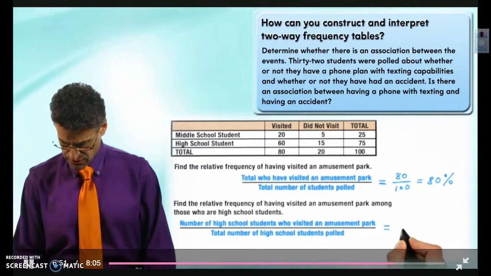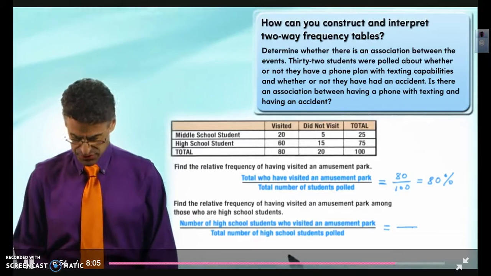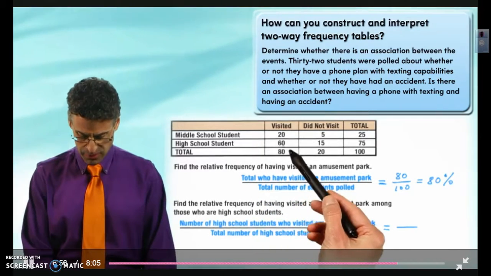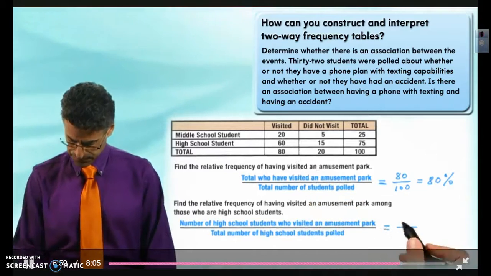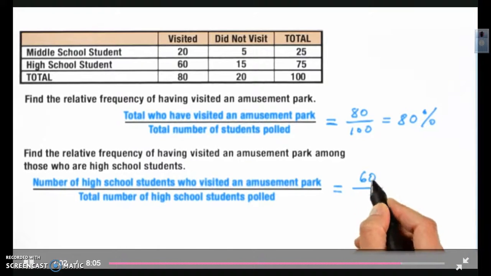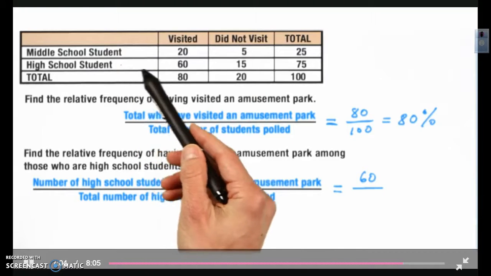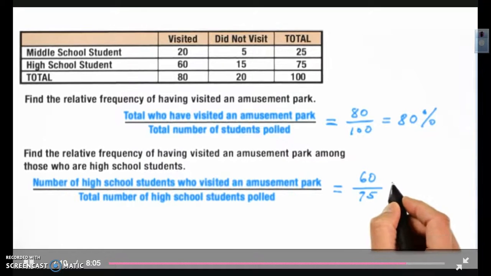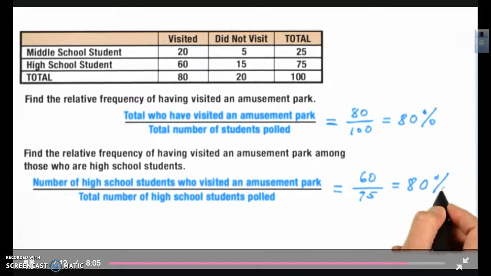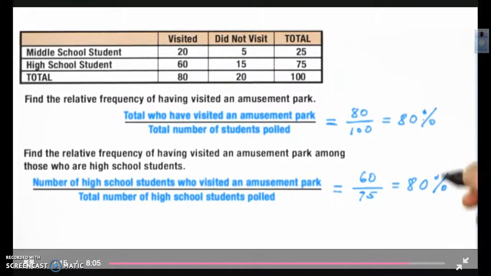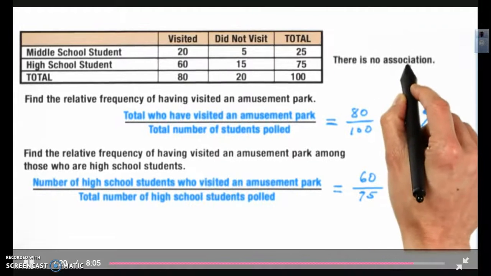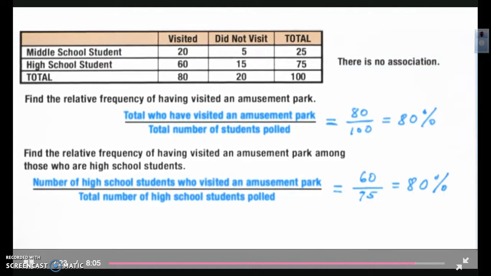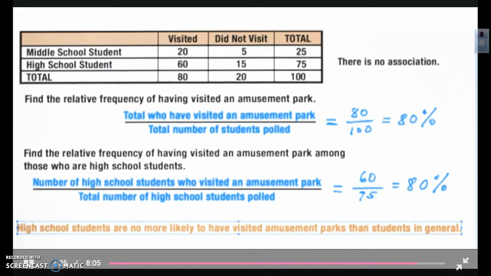Within the universe of high school students, how many high school students visited the amusement park? The answer is 60. And how many high school students were polled total? We see 75. So we have 60 over 75, which works out to be 80%. So now we see the percentages are the same. And so what we conclude here is that in this example there is no association. What that means is that high school students are no more likely to have visited an amusement park than students in general.